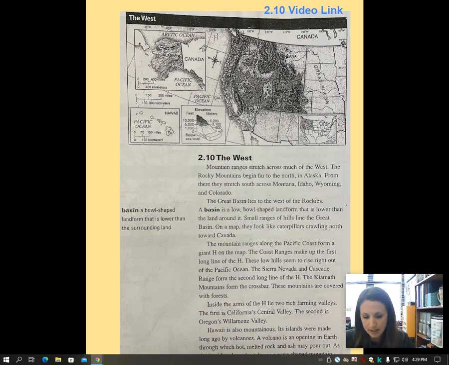Hawaii is also mountainous. Its islands were made long ago by volcanoes. A volcano is an opening in earth through which hot, melted rock and ash may pour out. As the liquid rock cools, it forms a cone-shaped mountain.